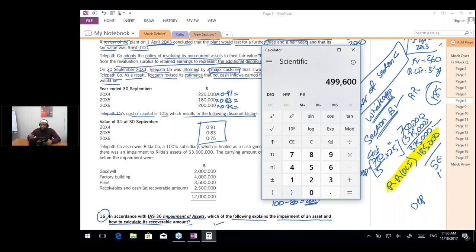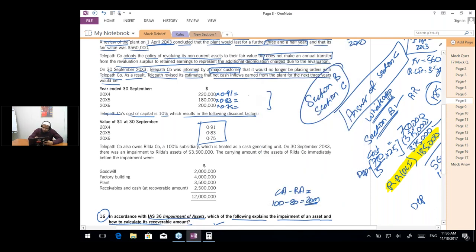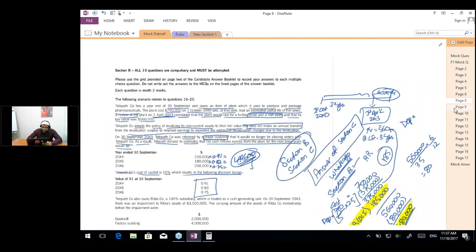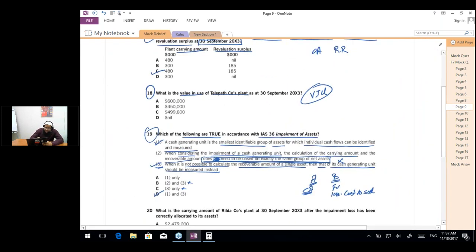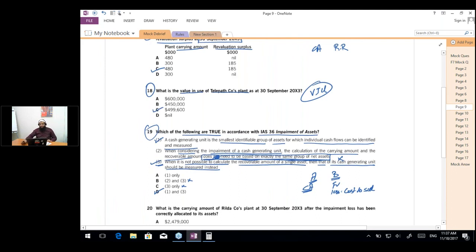So the answer is 499,600. So this is the value in use. So you can simply write everything in a single line on the calculator. So the answer is 499,600, which is actually C.